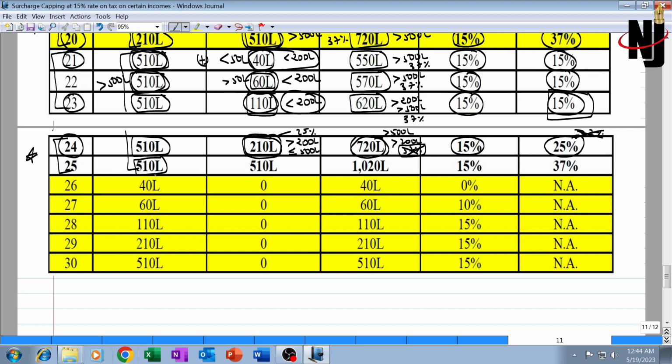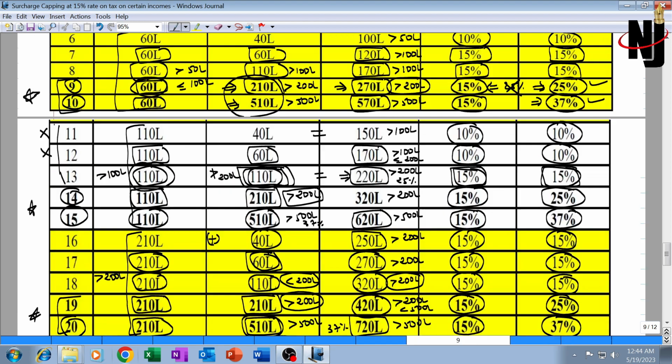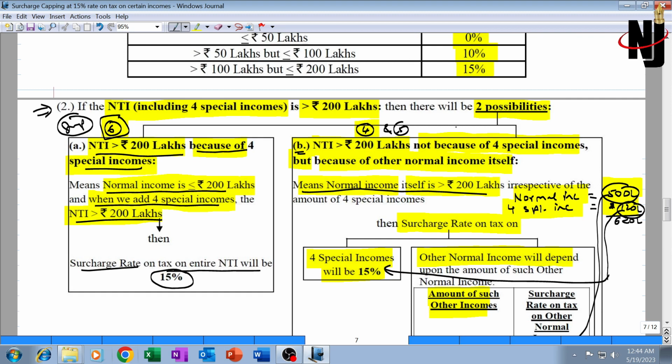Next illustration: special income is more than 5 crore, other income is also more than 5 crore, attracting 37% surcharge. Total income is definitely more than 5 crore, so it should attract a surcharge rate of 37%. Since other income is more than 5 crore, it fetches a surcharge rate of 37%. Therefore, tax on other income will bear 37%. This is covered by situation number 5, meaning point number 5 in the table.